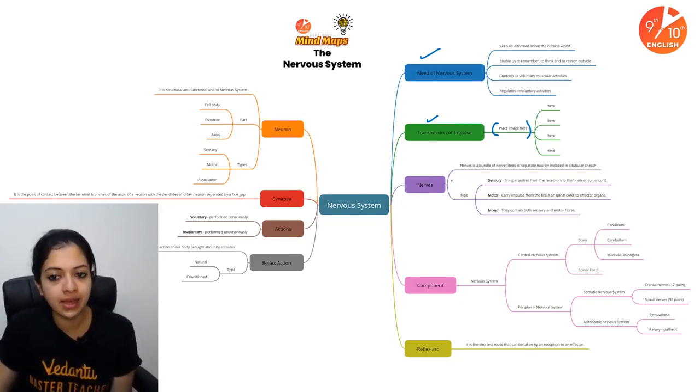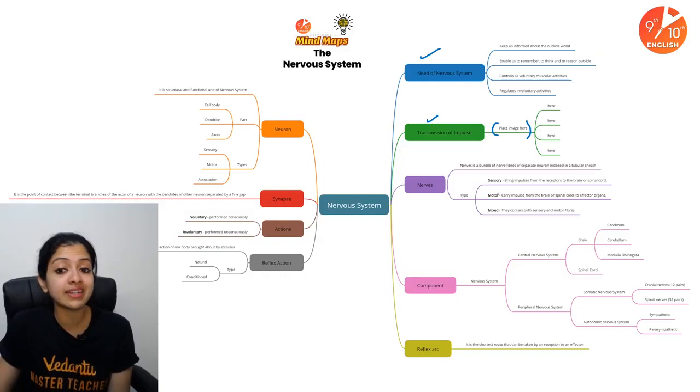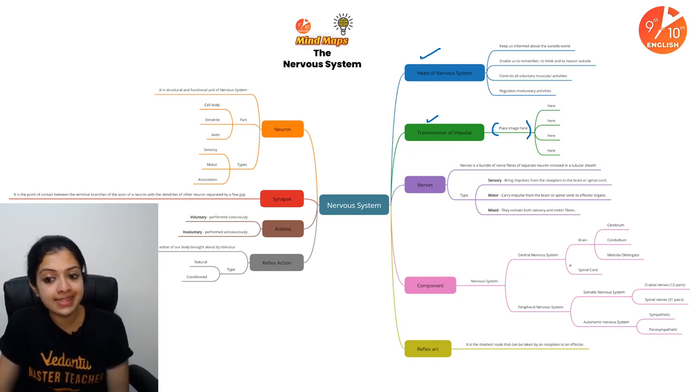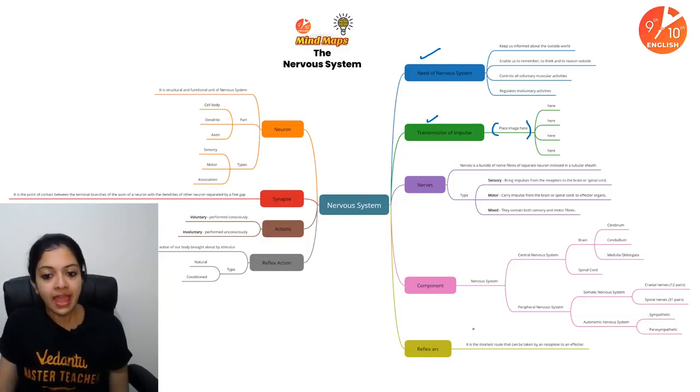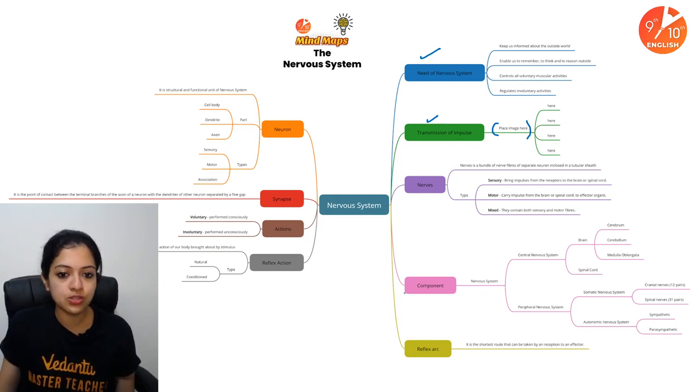After this, what are nerves and the different types of nerves: sensory, motor, and mixed. And the different components of the nervous system: CNS and PNS. Under CNS there's brain and spinal cord, under PNS there's somatic and autonomic, under somatic cranial and spinal nerves, under autonomic sympathetic and parasympathetic systems. And then the reflex arc is also mentioned here.